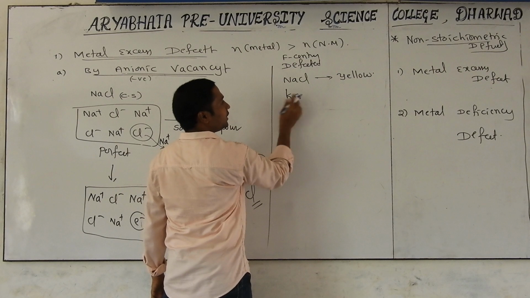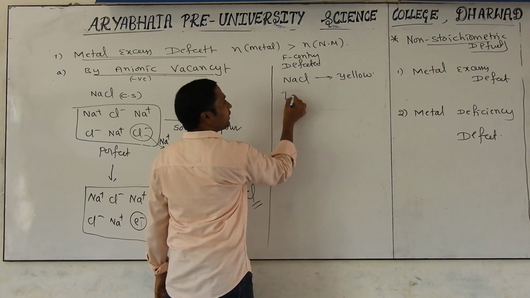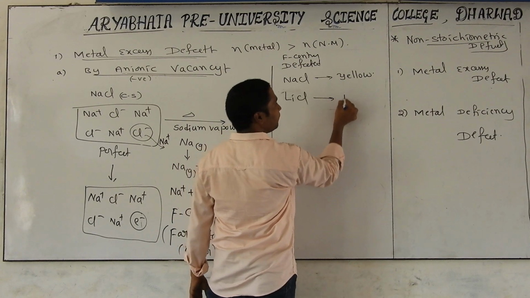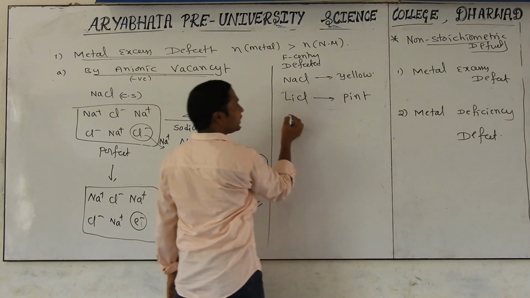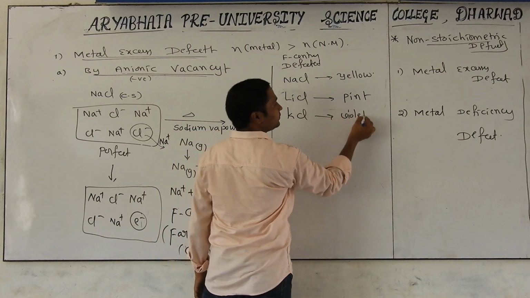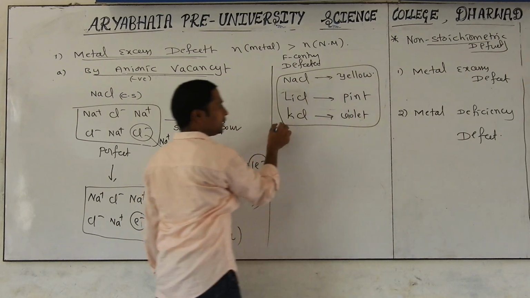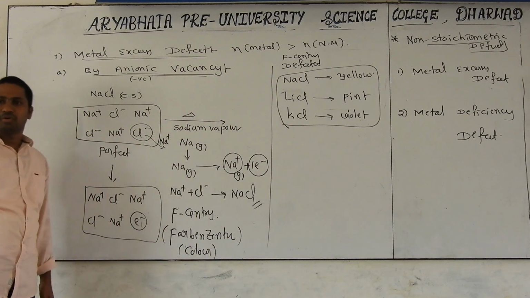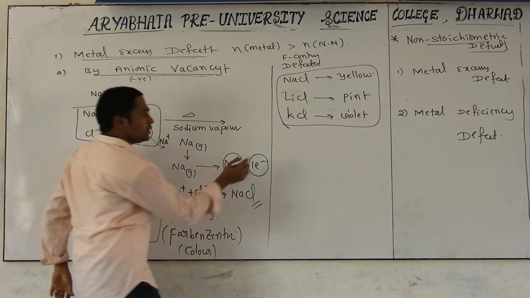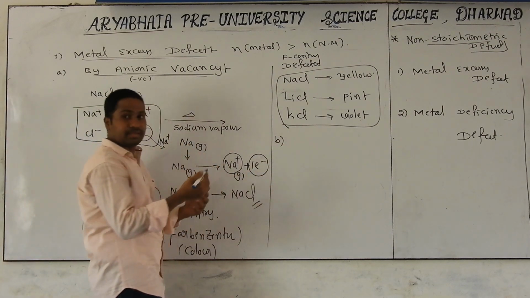If you take lithium chloride, F center defected lithium chloride has a pink color. And if you take defected potassium chloride, it has a violet color. Sometimes they ask in competitive examinations: defected lithium chloride is pink in color, defected potassium chloride is violet in color. All of you got my point? Yes. Now, second, how do you get metal excess defect?